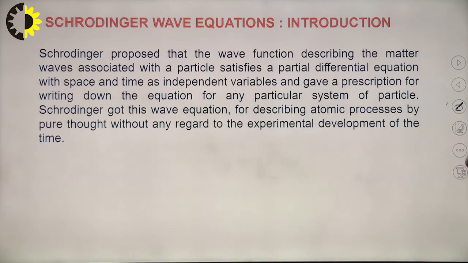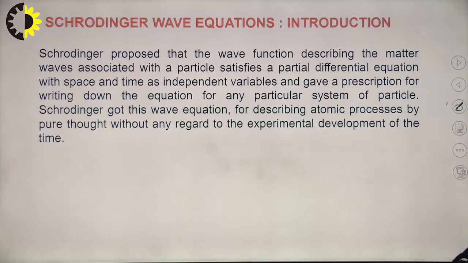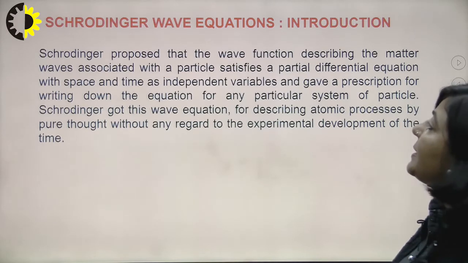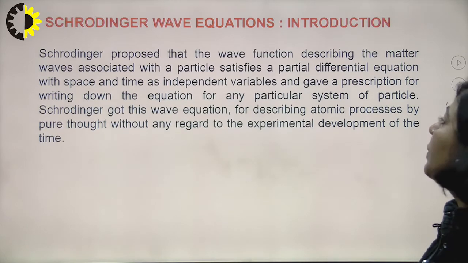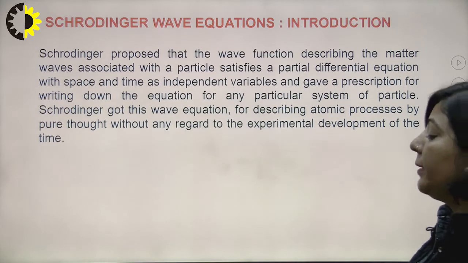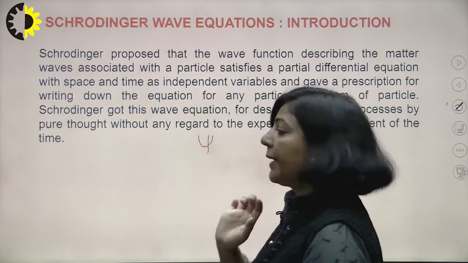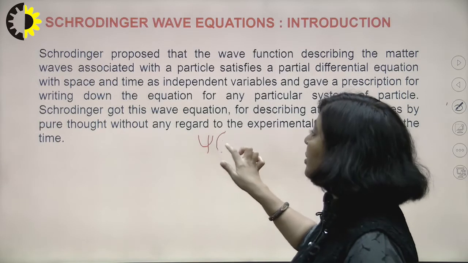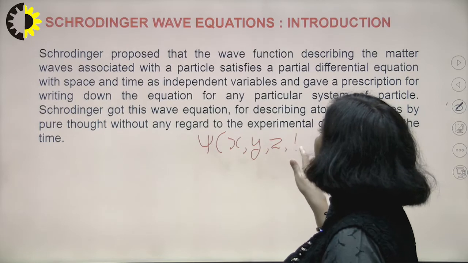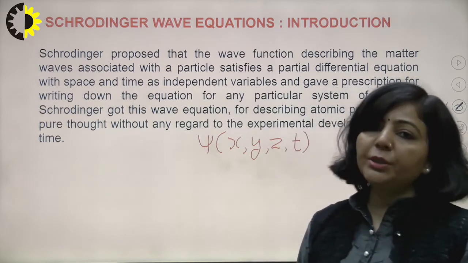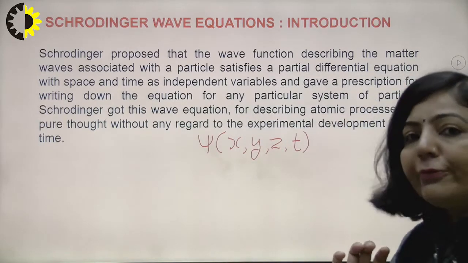So Schrodinger proposed that wave function describing the matter wave associated with the particle satisfies a partial differential equation with space and time as independent variable, and gave a prescription for writing down the equation for any particular system of particle. So Schrodinger proposed a new function, and that function is known as psi, and this is known as Schrodinger wave function, and this wave function psi is a function of space coordinates, means this wave function depends upon x, y and z, as well as this wave function is a function of time.